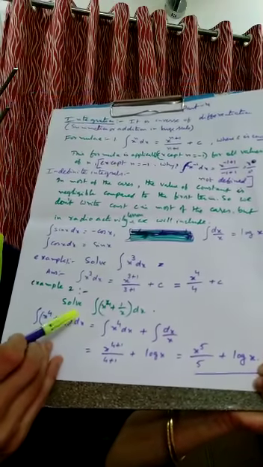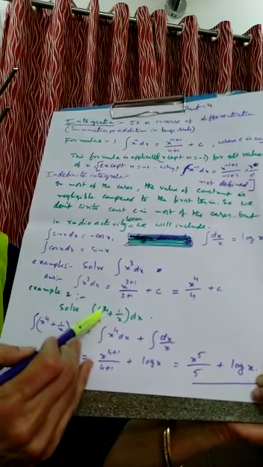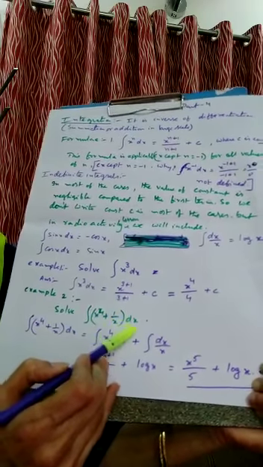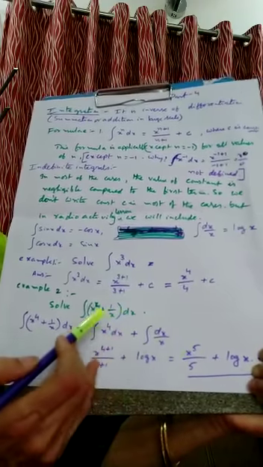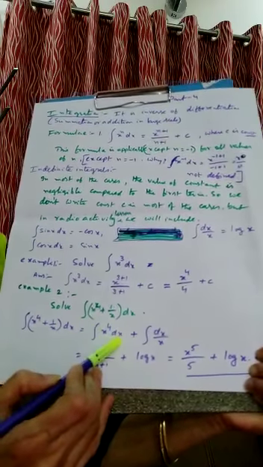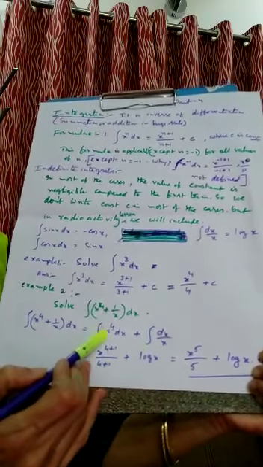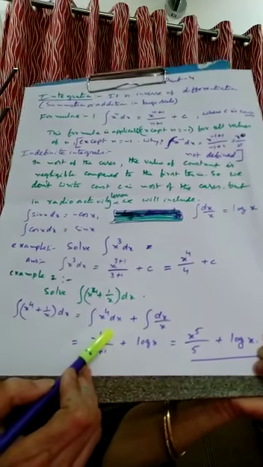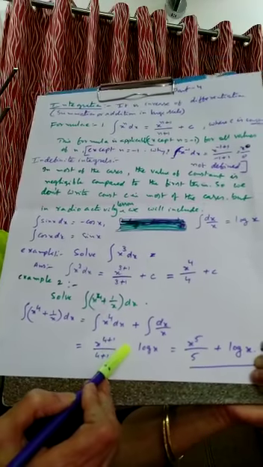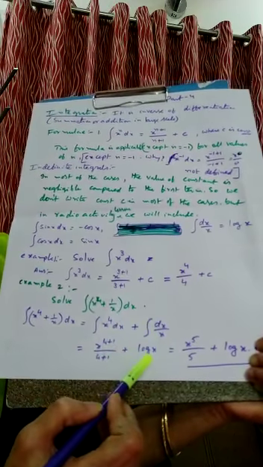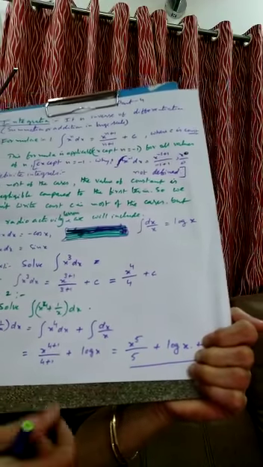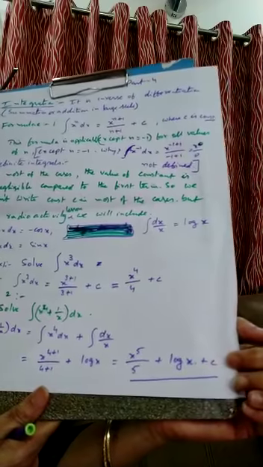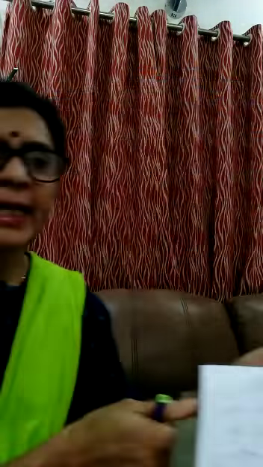Second example: integral of x raised to 4 plus 1 by x dx. Two terms are there, so as usual separate them and integrate. Integral x raised to 4 dx plus integral dx by x. Integral x raised to 4 dx is x raised to 4 plus 1 upon 4 plus 1, and integral dx by x is log x. So the answer is x raised to 5 upon 5 plus log x plus c, the integration constant. Got my point? In this way, we study integration very easily, children.